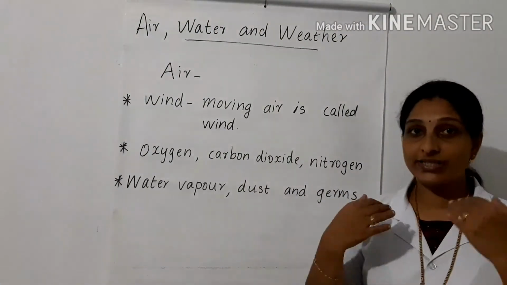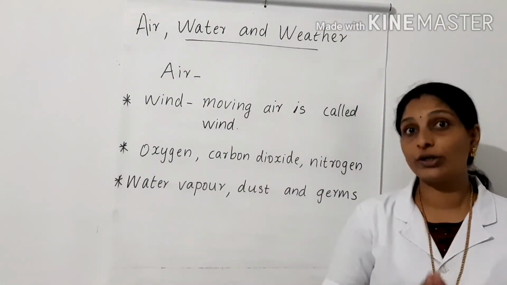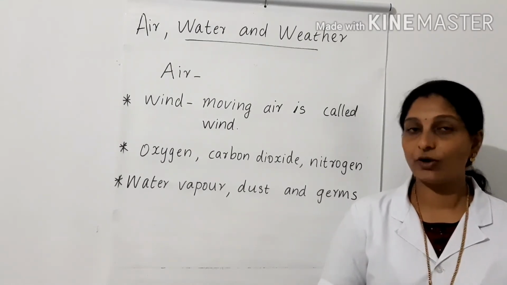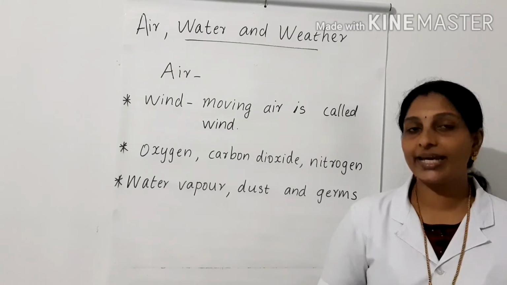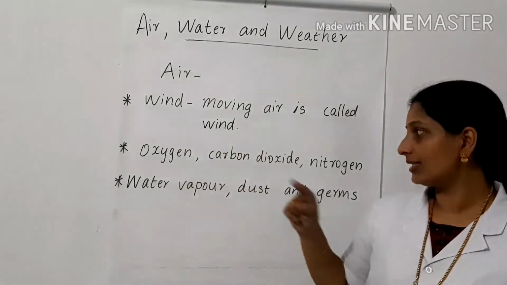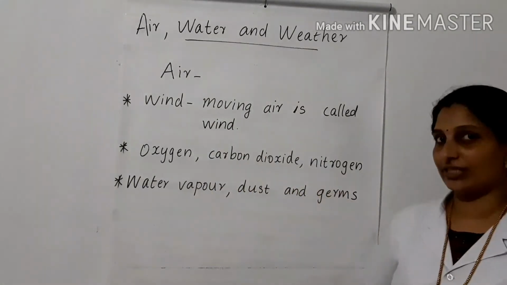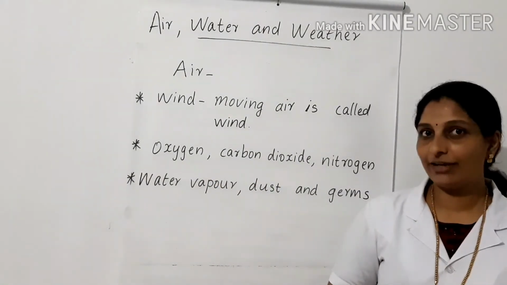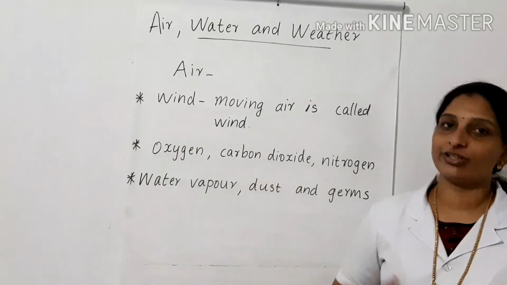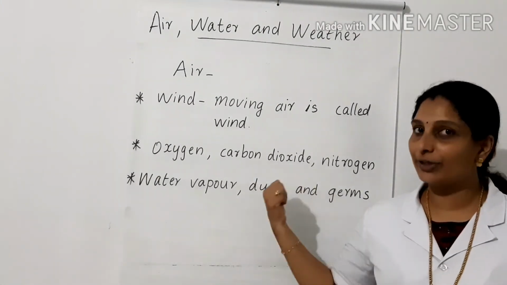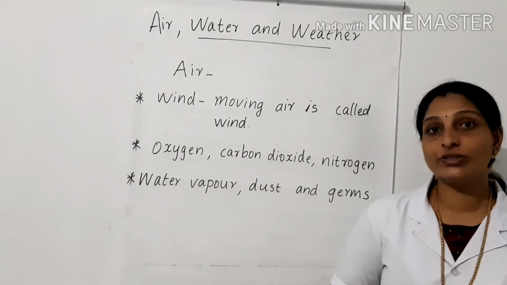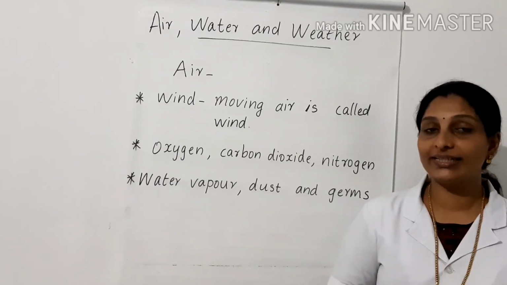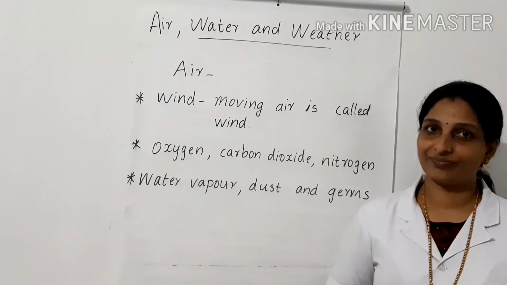Then next we discussed about three important gases present in the air or atmosphere. They are oxygen, carbon dioxide and nitrogen. We use this oxygen to breathe in and we breathe out the carbon dioxide. By using carbon dioxide, plants produce their food. And again they will leave out oxygen.